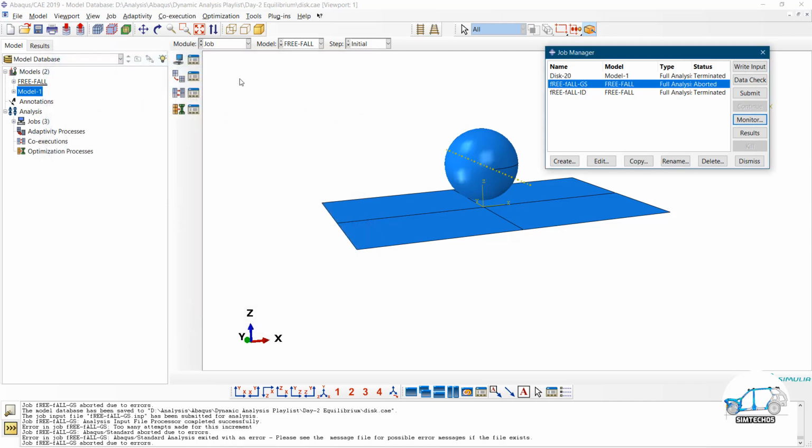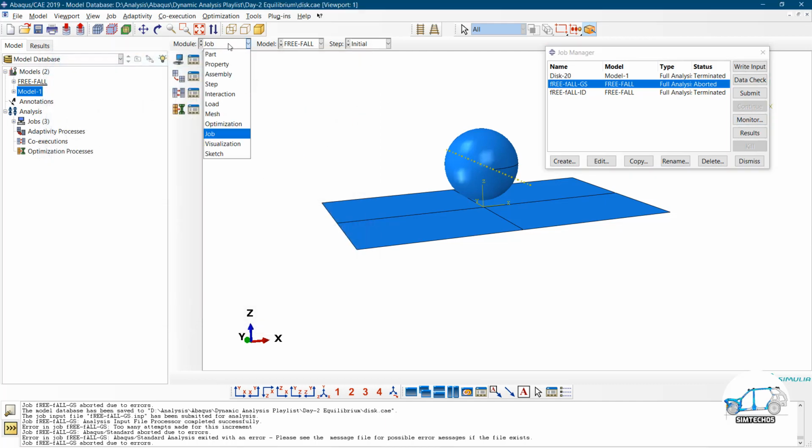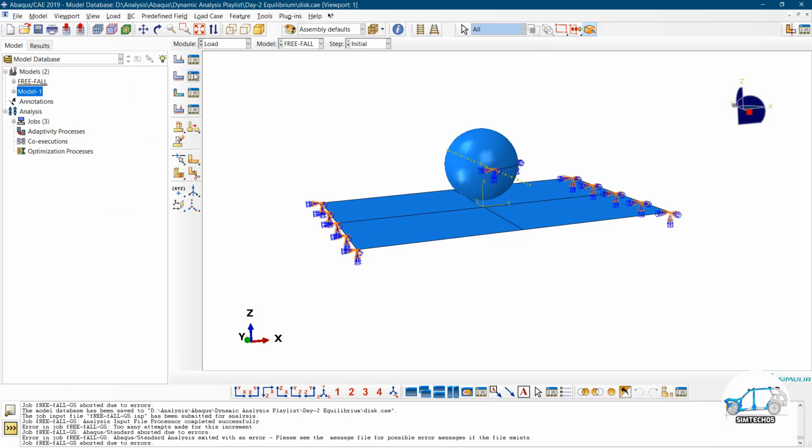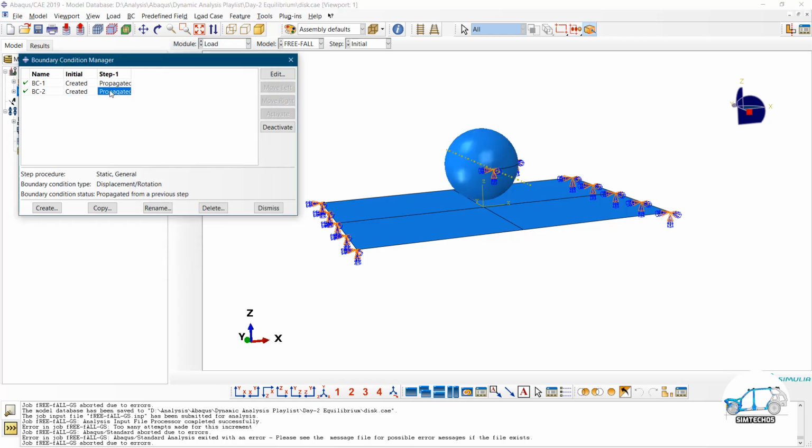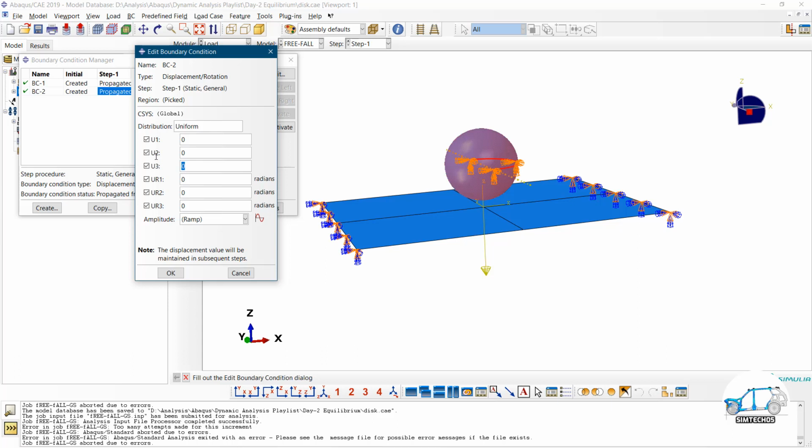So as I told you, go to the load and see. You cannot make any degree of freedom completely free. You can define some value, like this u3 is restricted, and then I can modify and define some value in the u3. Means in the z direction I can define some displacement.